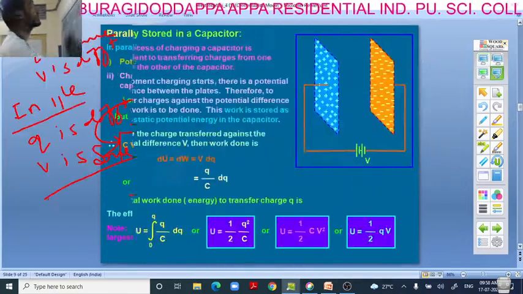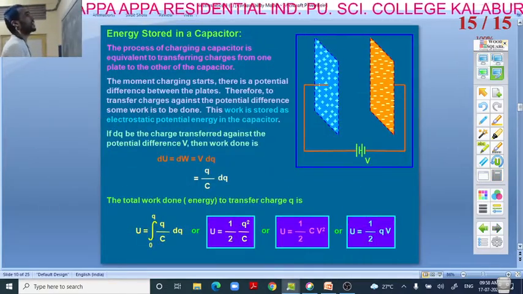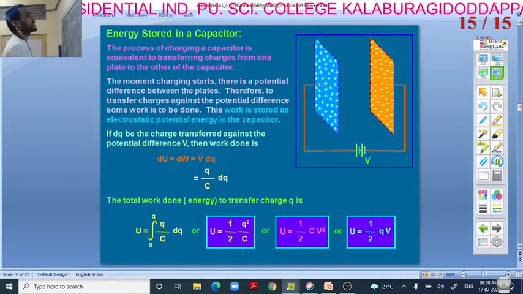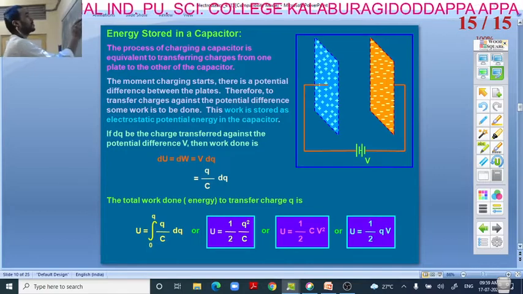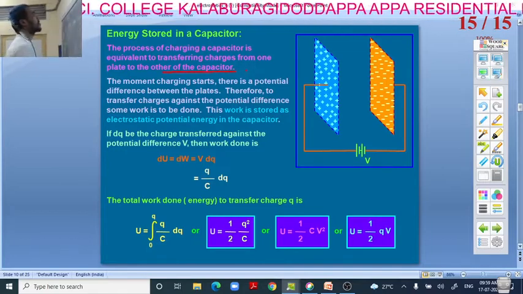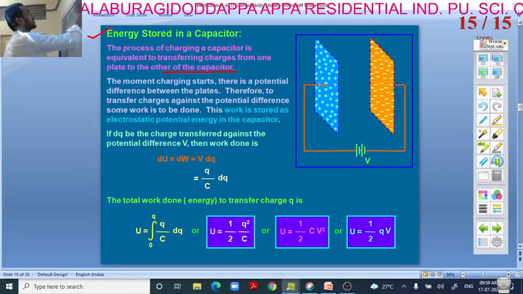Next, energy stored in a capacitor. The process of charging a capacitor is equivalent to transferring charges from one plate to the other plate of the capacitor, right? Energy stored in a capacitor.